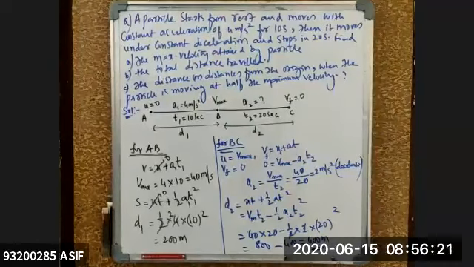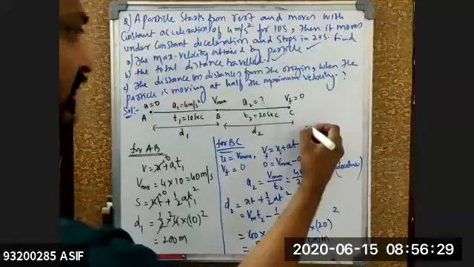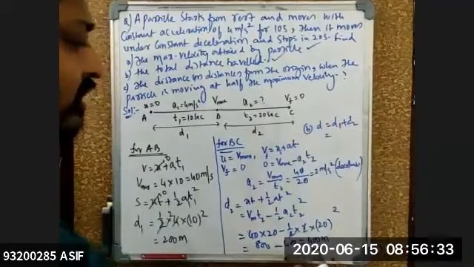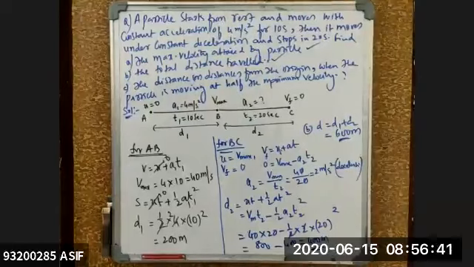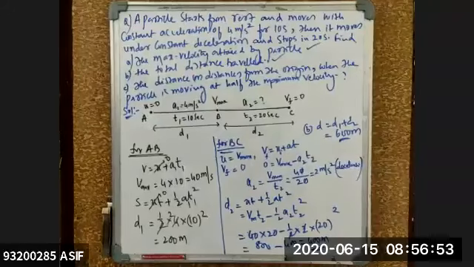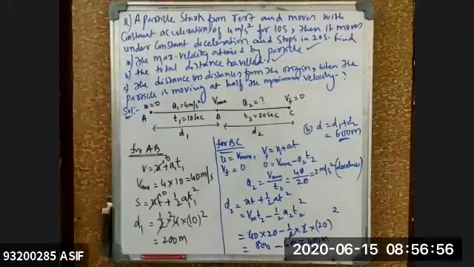Now what is the total distance? The first question was the maximum velocity attained by the particle, 600 meters, sorry, that is over. The next one is the total distance. D is equal to D1 plus D2, that is 200 plus 400. How much is it? 600 meters. So the answer is 600 meters. Clear for everyone? Clear, sir. So total distance traveled is 600 meters. Only the first and second questions are done.